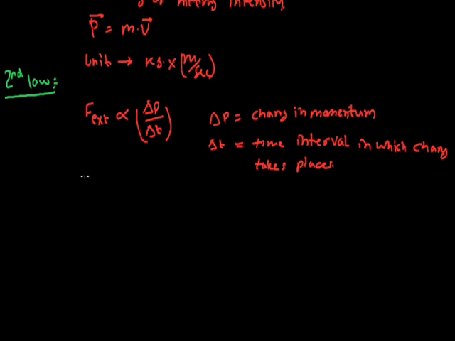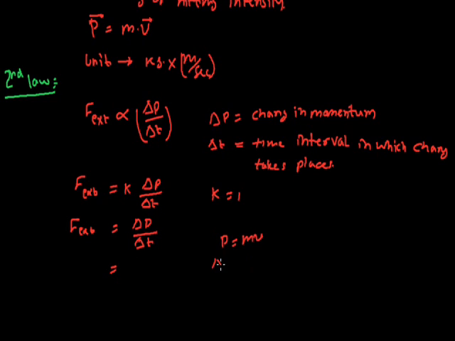Now a constant is added here. F is equal to K delta P by delta T. K is taken as 1, so F external will be equal to delta P by delta T. Now we know that P is what? mv, so delta P will be what? M into delta V, meaning mass remains constant at any time. Suppose velocity is changing, then also mass is constant, so delta P will be M into delta V.